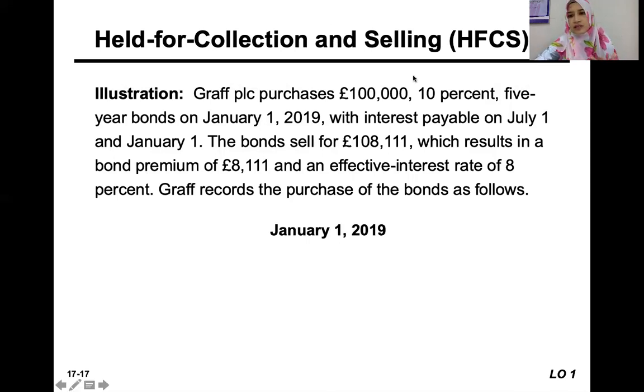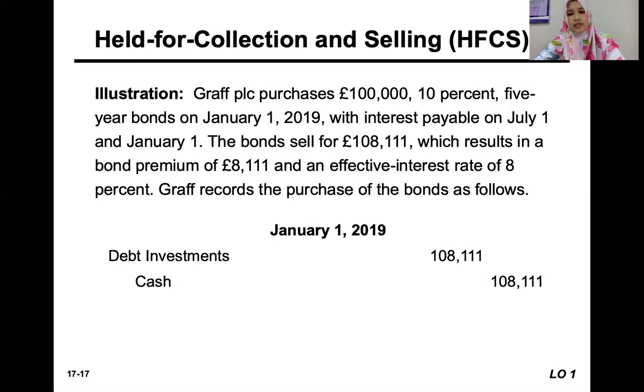So the interest rate that we receive is higher than the yield itself. The interest rate that we receive is 10%, the yield is 8%, or the effective interest rate. So to record this premium bond, we debit debt investment 108,111, and we credit cash 108,111.